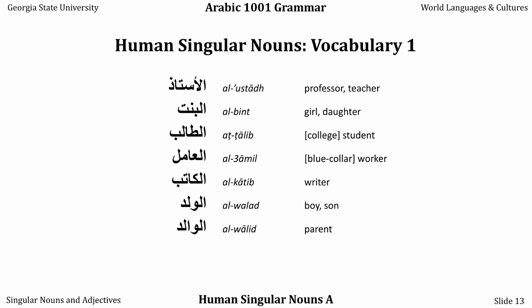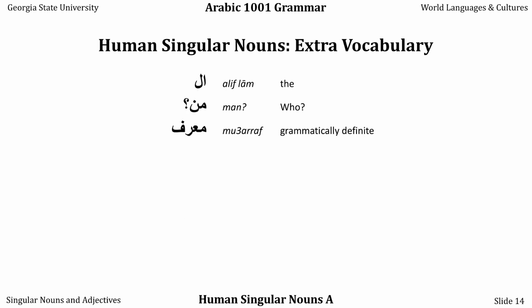Well, the mother is at least. And then lastly, we have these three words. Alif lam is our name for the. Typically, we just append it to the beginning of a word. Man is our question word for who. And mu'arraf is the word for grammatically definite. Now go identify some of the people you know with these words and practice putting alif lam for the on them.